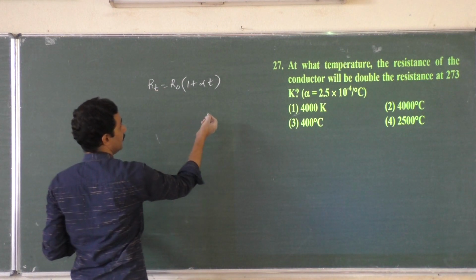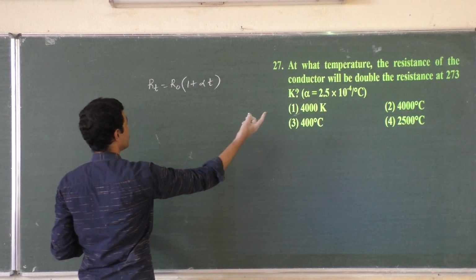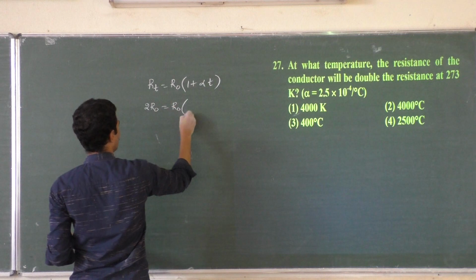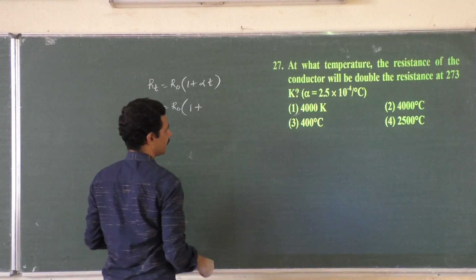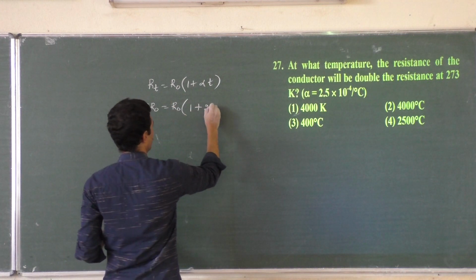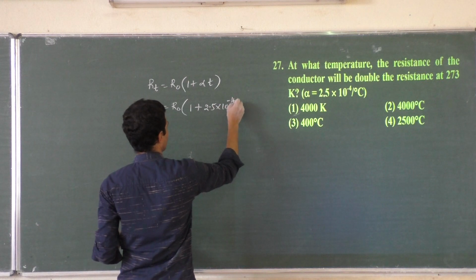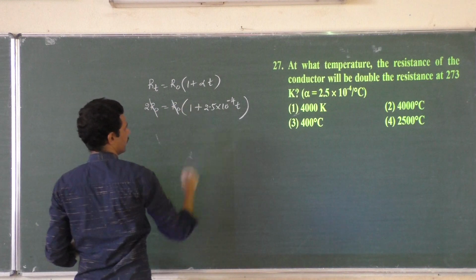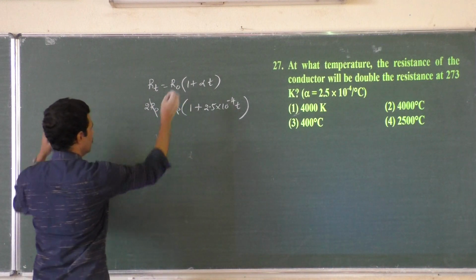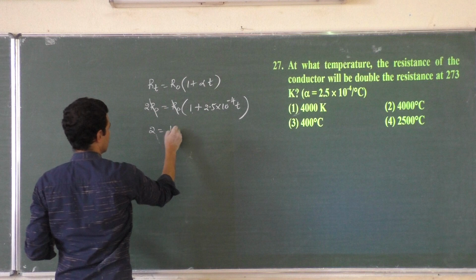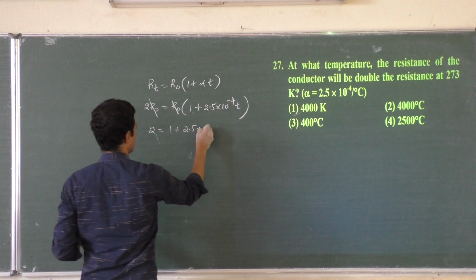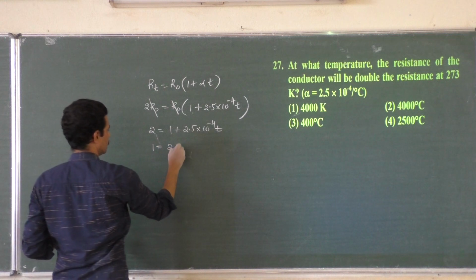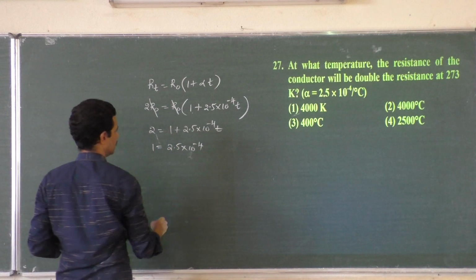RT should be double that at 273, that means 2 times R0, into 1 plus alpha T, and alpha is given 2.5 into 10 to the power minus 4. R0 gets cancelled. Our job is to find out at what temperature it is. 2 minus 1, so we will write one equation: 2.5 into 10 to the power minus 4 T. 2 minus 1, 1. 1 is equal to 2.5 into 10 to the power minus 4 T.